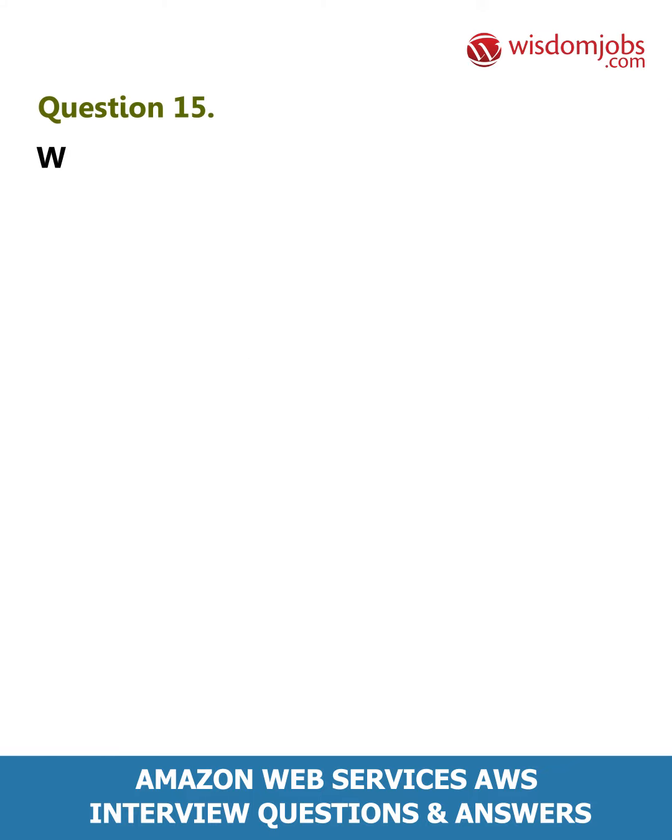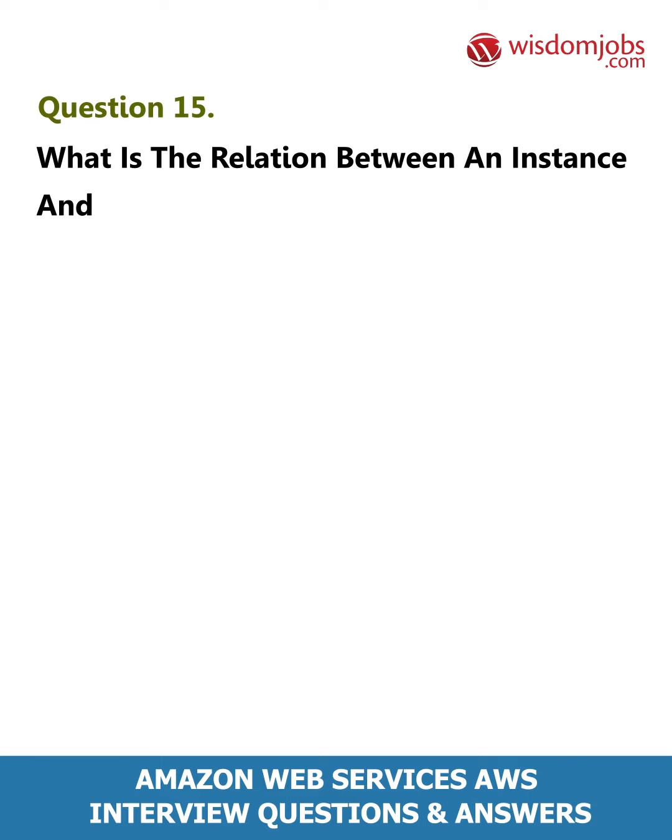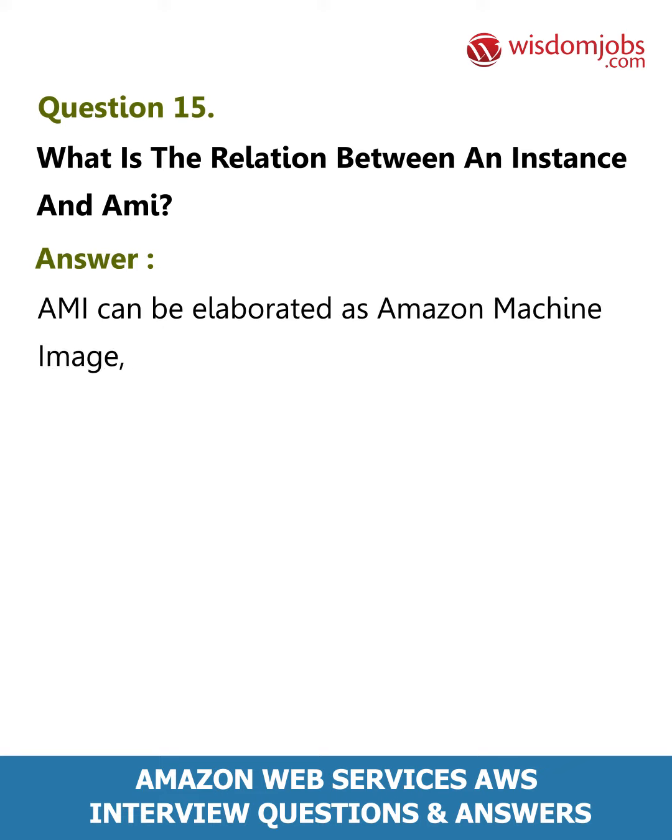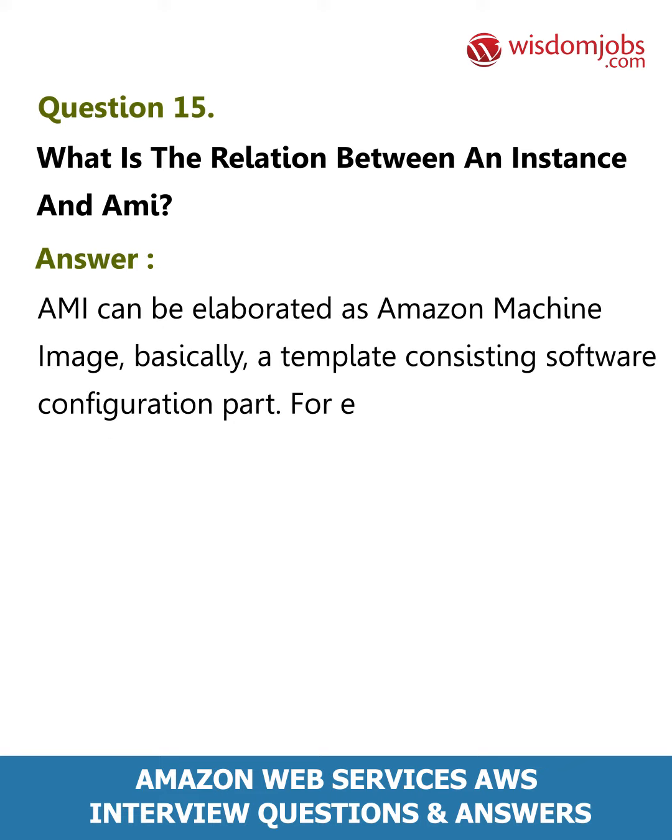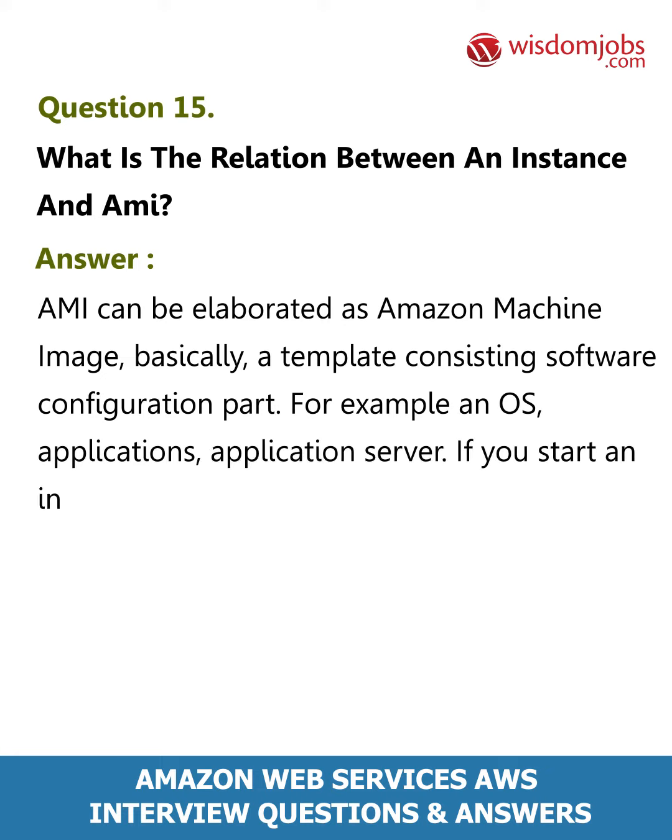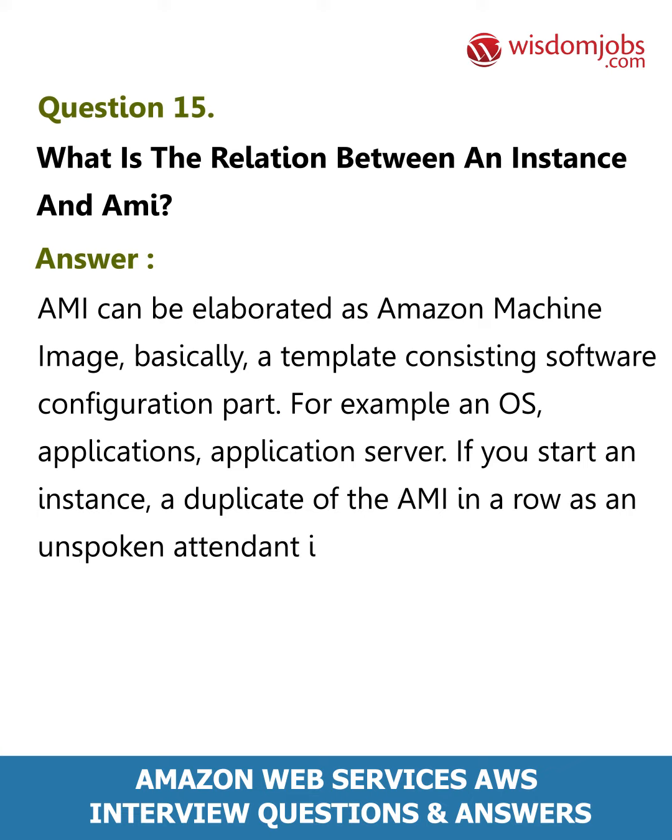Question 15. What is the relation between an instance and AMI? Answer. AMI can be elaborated as Amazon Machine Image, basically, a template consisting of software configuration parts, for example, an OS, applications, application server. If you start an instance, a copy of the AMI running is an unspoken server in the cloud.